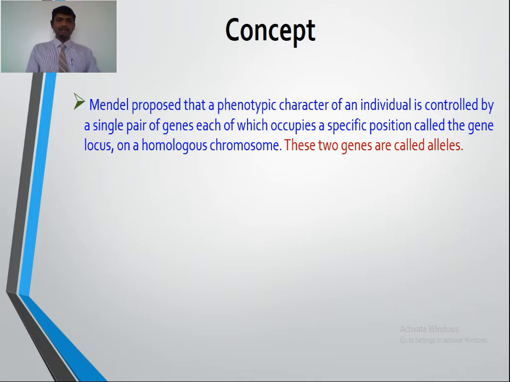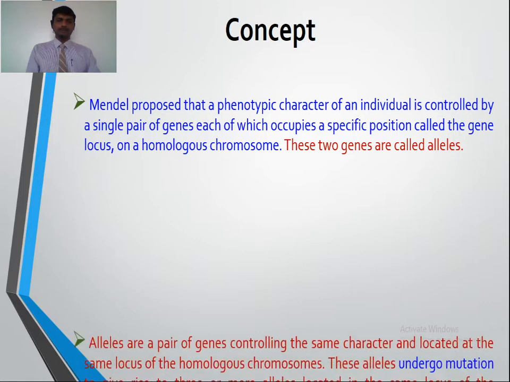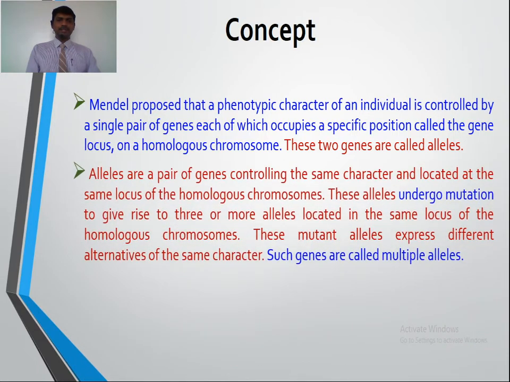So alleles are alternative forms of the gene responsible for controlling the phenotypic character of an individual, and they are located on the homologous chromosome. Alleles are a pair of genes controlling the same character and located at the same locus of the homologous chromosome. These alleles undergo mutation to give rise to three or more alleles located in the same locus. These mutant alleles express different alternatives of the same character. Such genes are called multiple alleles.